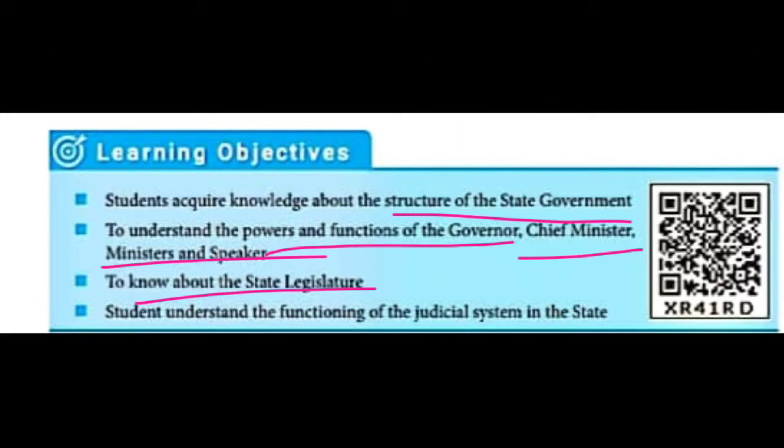The next one, students: we can easily understand the functioning of the judicial system in the state. Judicial system, in the sense that under the state government there is the high court. Then under that high court, district courts are there, and under the district court many courts are there. So these are the things we are going to learn under this lesson.